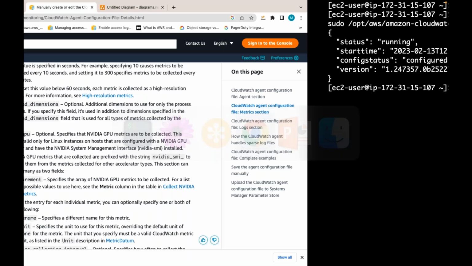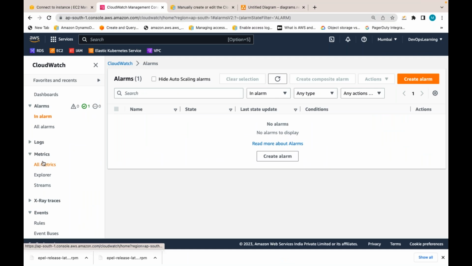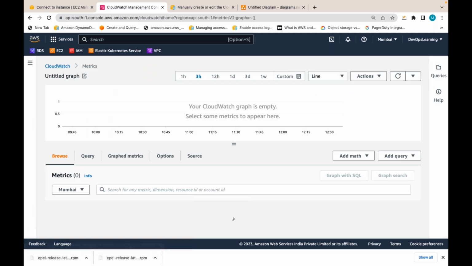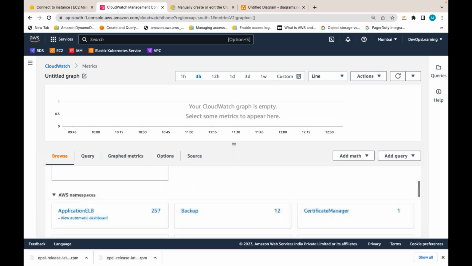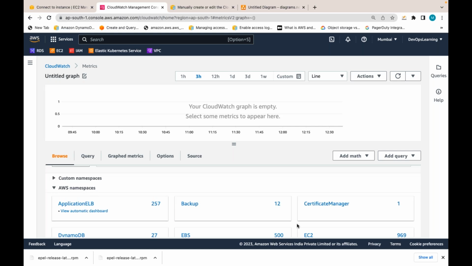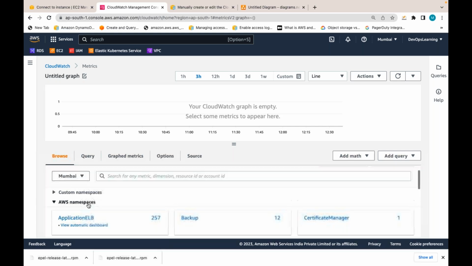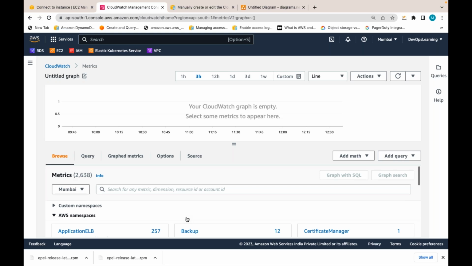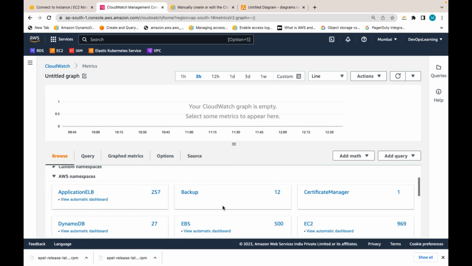Now let me go to CloudWatch. Let me go to metrics, all metrics. But these are custom metrics. You can see those type of custom metrics under custom namespaces like this. These are default metrics, whatever you see here. Last time we went to this EC2 default metrics.